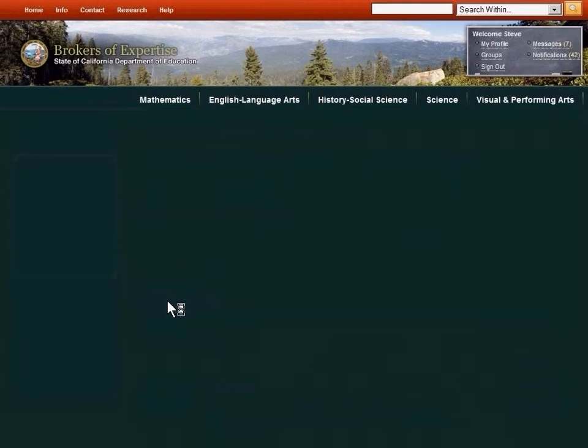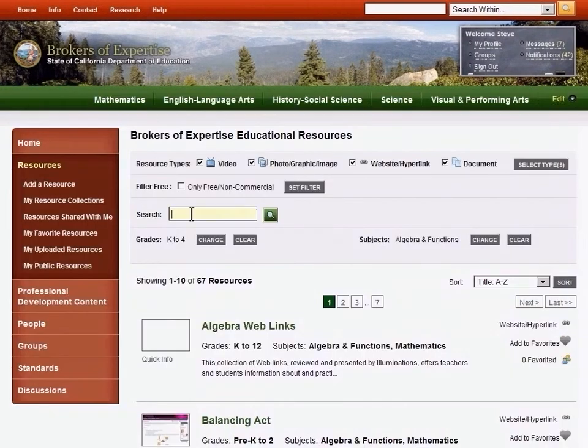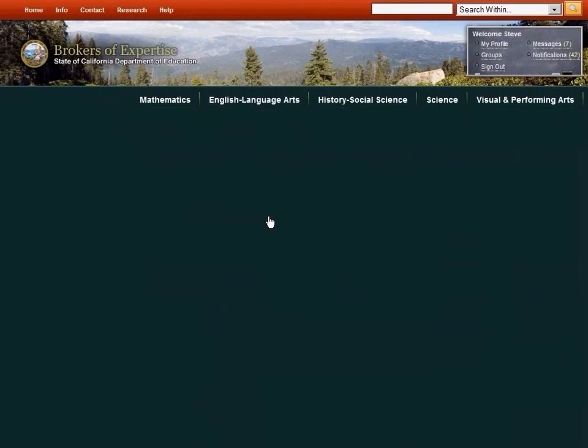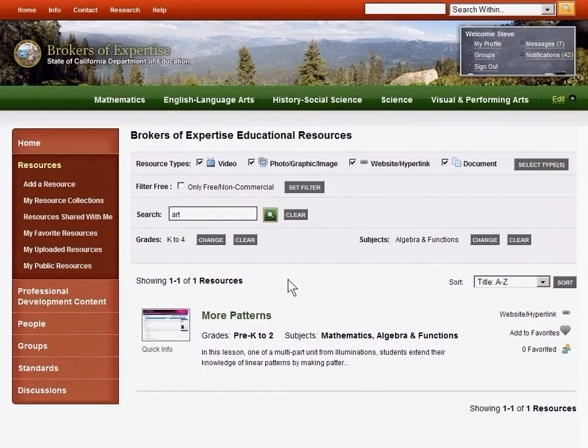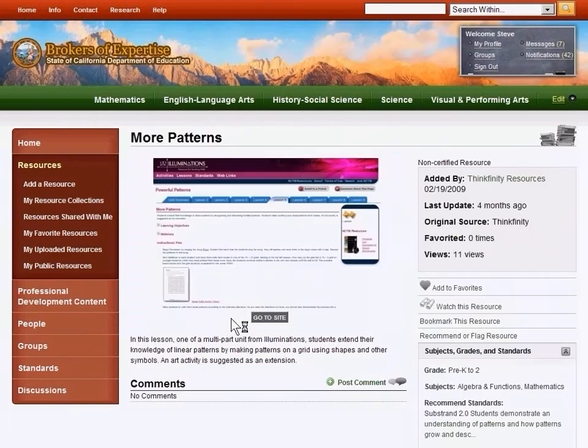I'll just type in art. We can see one item is returned, and we can click into that resource. We can see that a supplemental art project is provided. That should give you a pretty good overview of the content repository system.